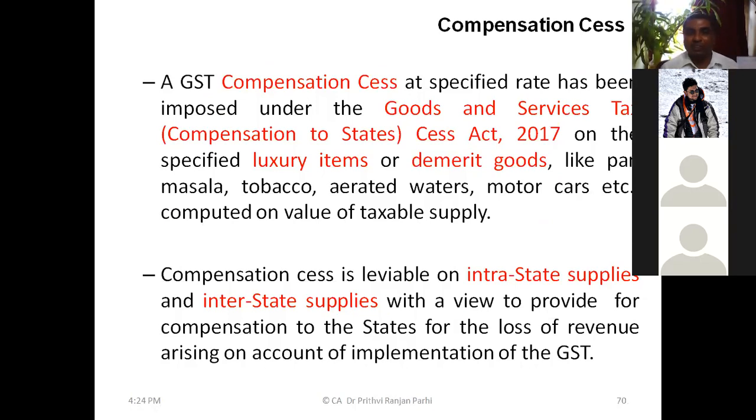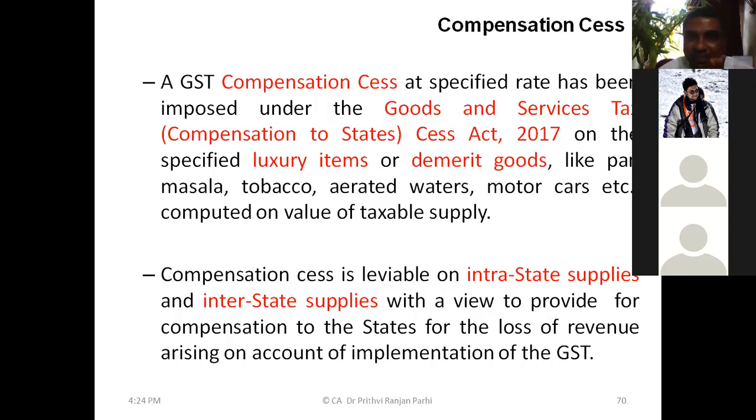This is again compensation cess. And a few minutes before I was telling you, there are some items on which one additional cess is levied. Okay. And they are mostly luxury items, or we can say demerit items like tobacco products, etc. This is an additional cess. Additional GST is levied.